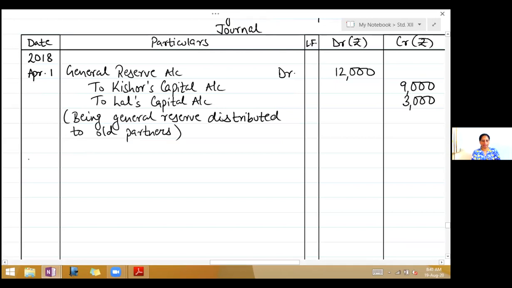Then with the adjustments, the first adjustment is that he's bringing in capital, the new partner.